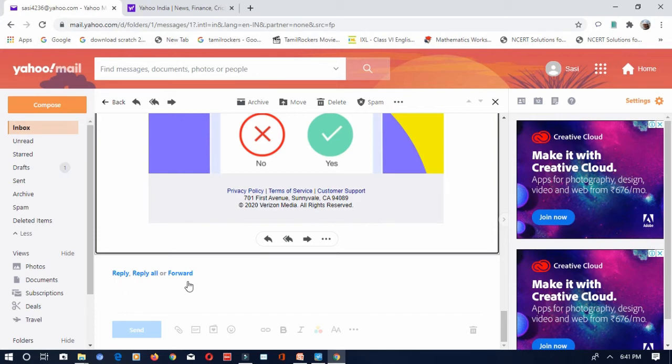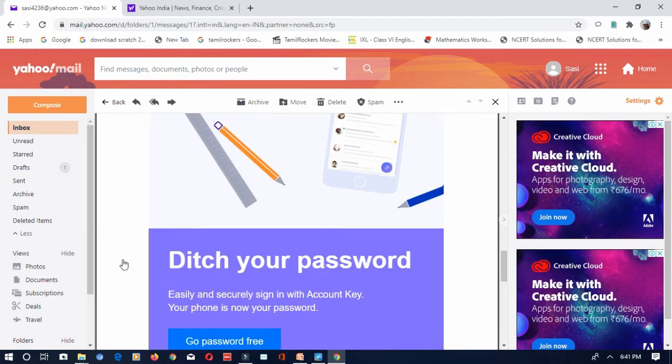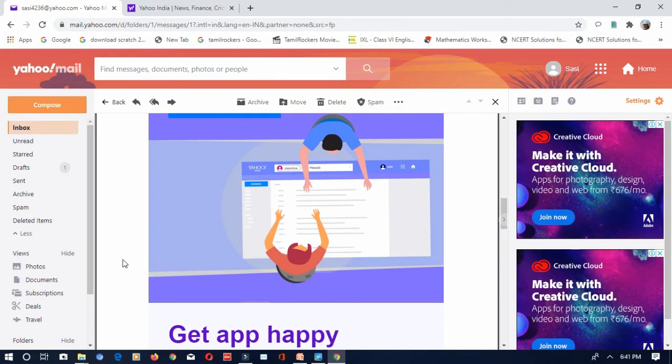There is a difference between reply and forward. Replying is giving an answer to the particular mail. Forwarding is sending the same email to some other person. Okay, next come some other folders we see. What is this? Drafts, sent, contacts, calendar, and signing out. Let's see one by one.